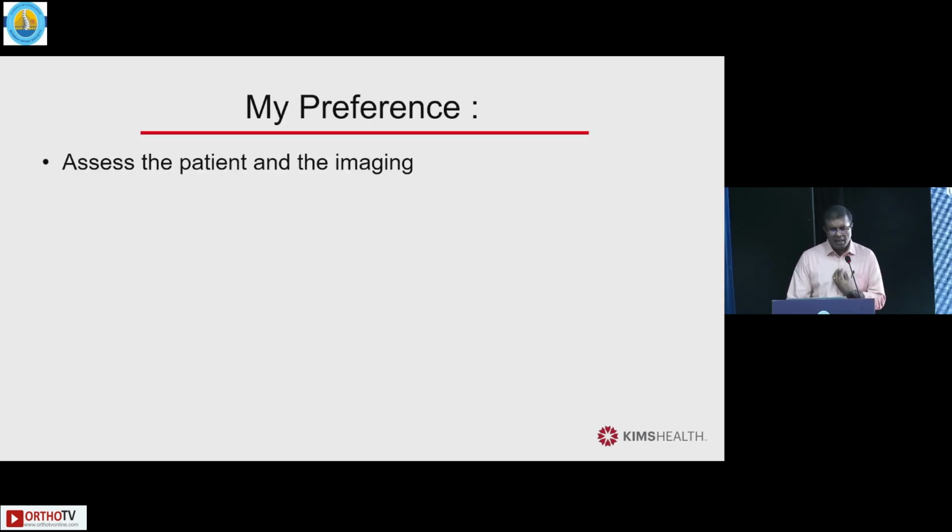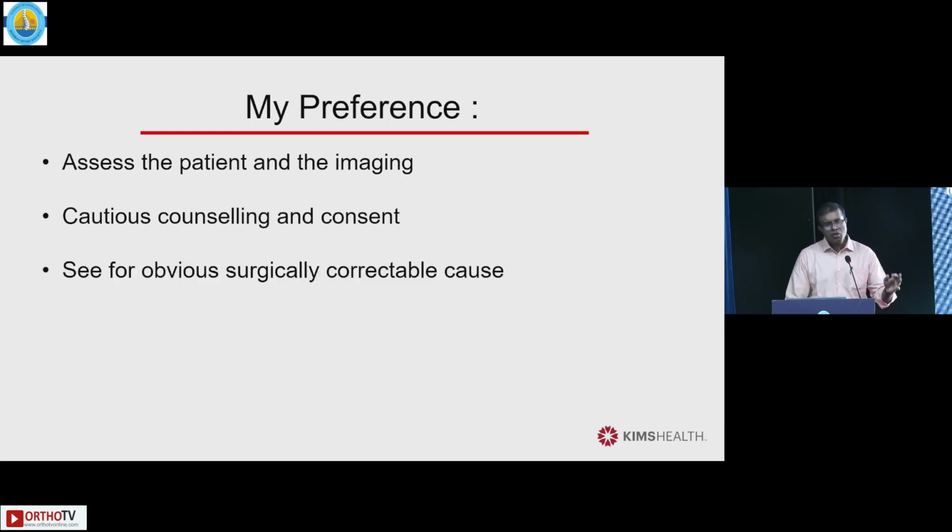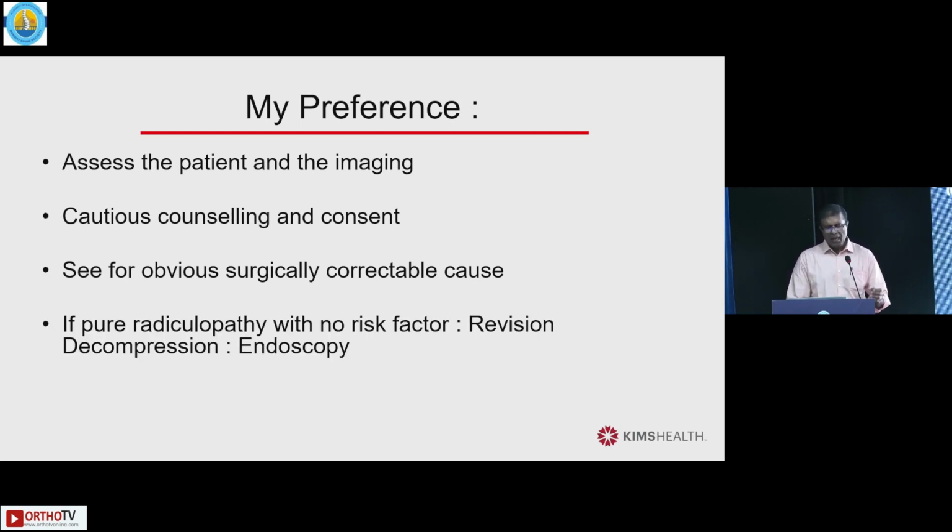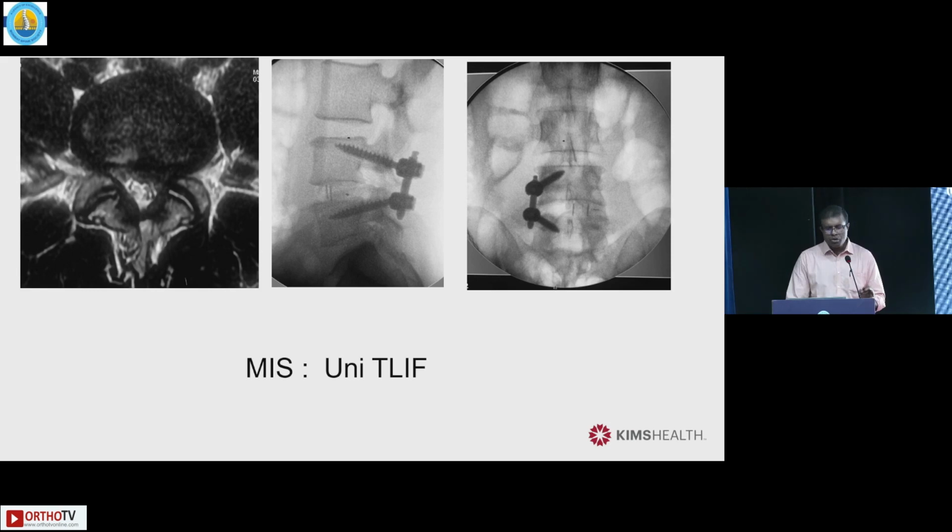What's my preference? When I counsel the patient with the imaging, I tell them that it depends: is it my patient, my recurrence, or somebody else's recurrence? If it's my recurrence, I know that I would have opened the lateral recess, so I choose endoscopy there because I know I have opened up the bony canal. For obvious surgically correctable causes, and if pure radiculopathy and no other risk factor, revision decompression alone. And when in doubt, fuse them. When in doubt, fuse them, because this is my take on it.